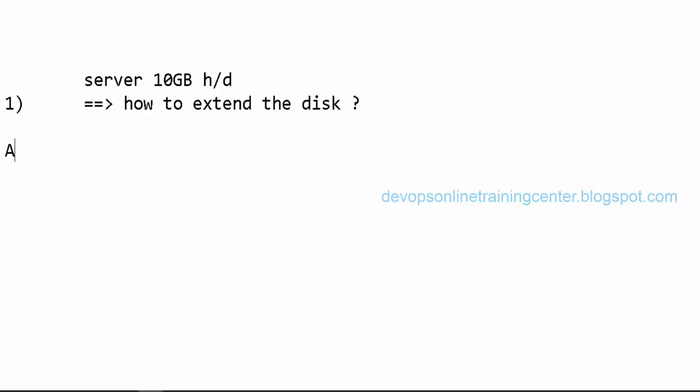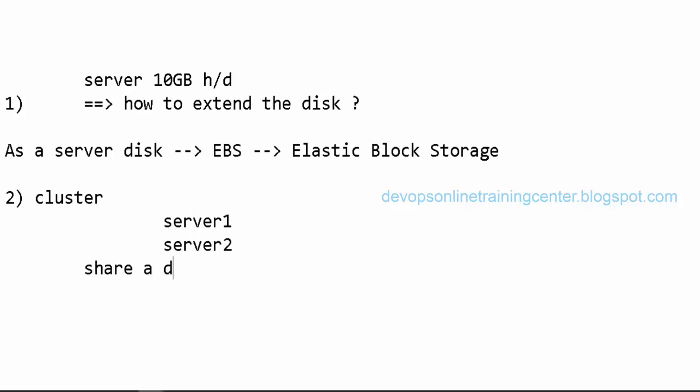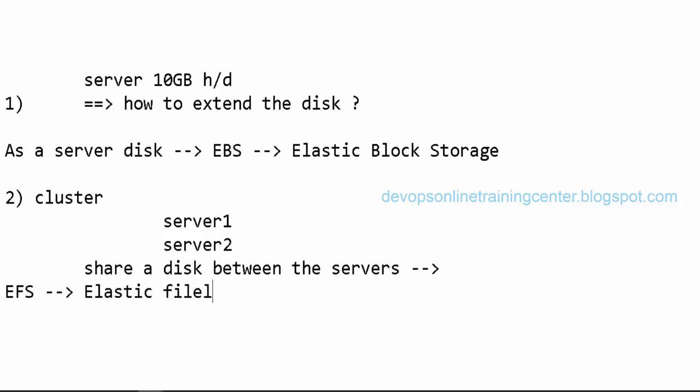So as a server disk, we want to use EBS. EBS is for this purpose, Elastic Block Storage. Or let us say there is a cluster and there are multiple servers, server 1 and server 2, and I want to share a file system or share a disk between the servers. Again, EBS is not suitable or S3 is not suitable. So we need to have something called EFS, Elastic File System. So this we need to use.